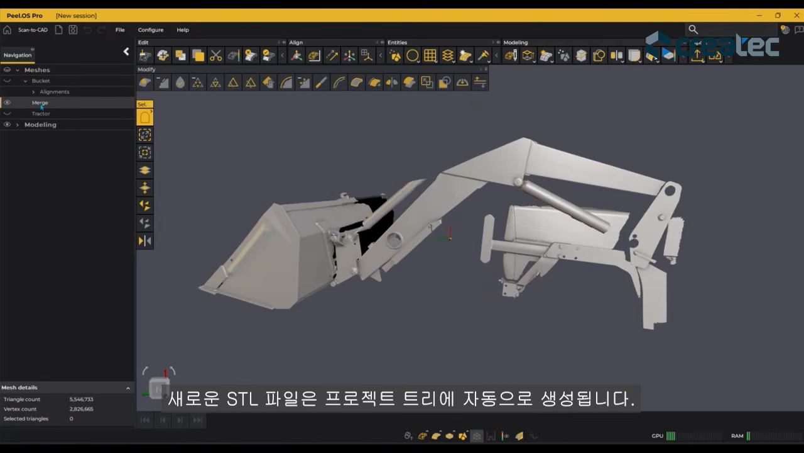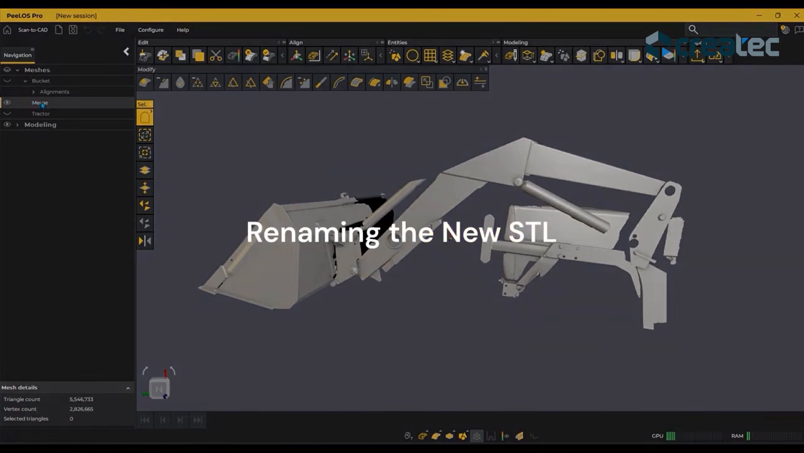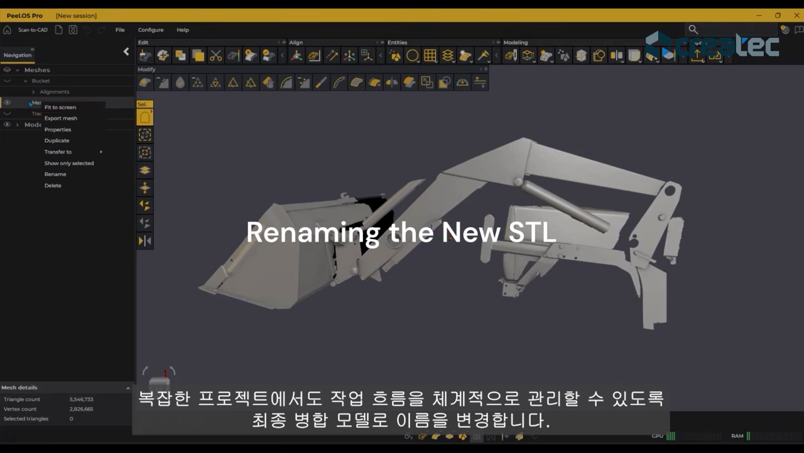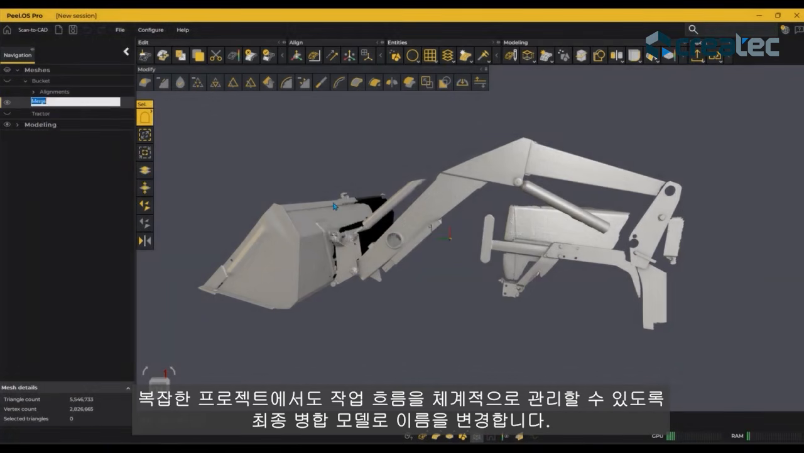The new STL file is automatically created in the project tree. To keep the workflow organized, especially in complex projects, we renamed this mesh to clearly identify it as the final merged model.